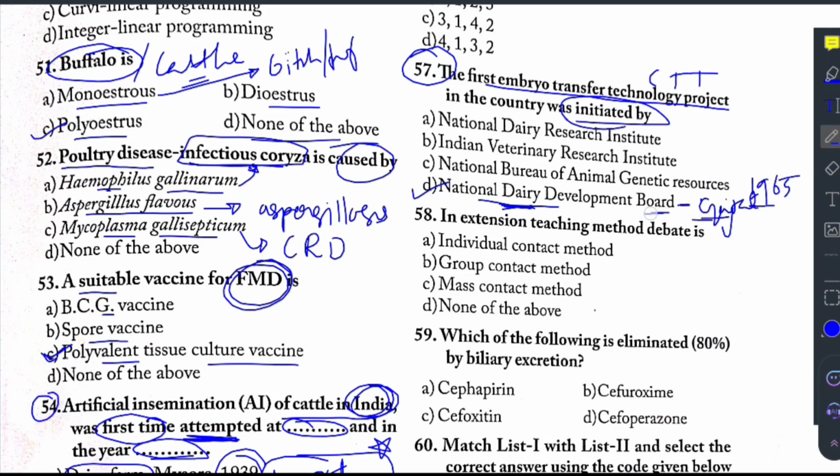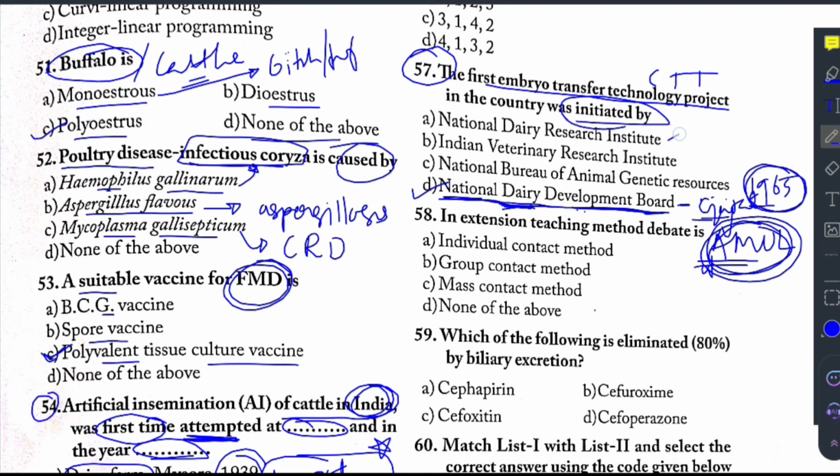The objective of establishing this board is to replicate the achievement made through the Kaira Cooperative Milk Producers Union, which is also called AMUL, that is Anand Milk Union Limited. To replicate the achievement of this cooperative throughout India, Dr. Verghese Kurien in the year 1965 established this National Dairy Development Board. So this board initiated the first embryo transfer technology project in our country.